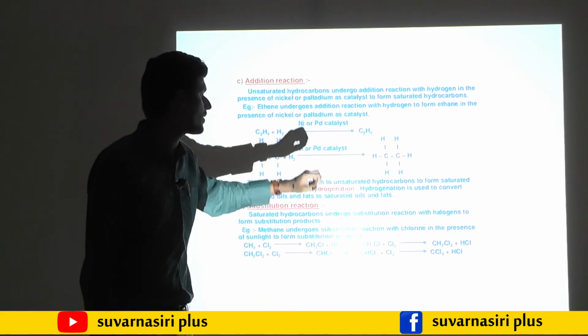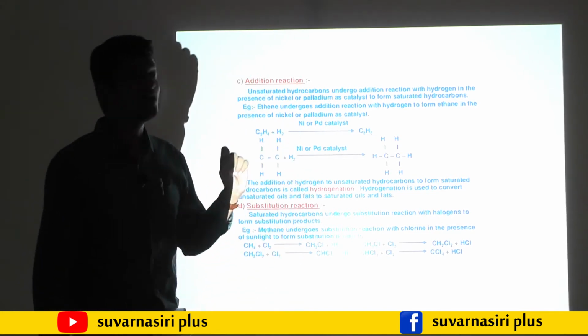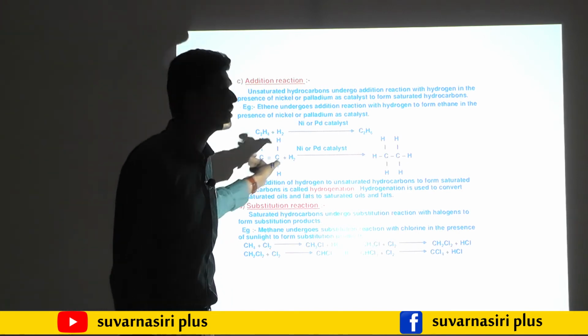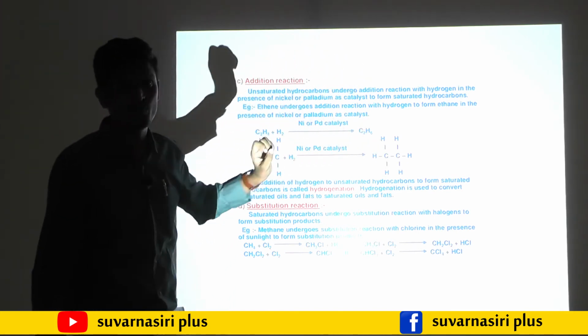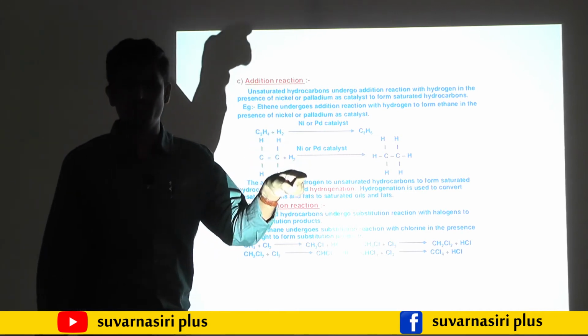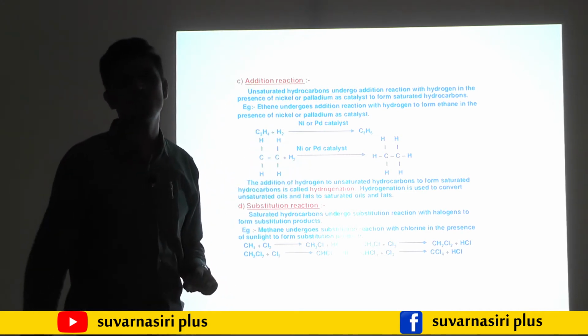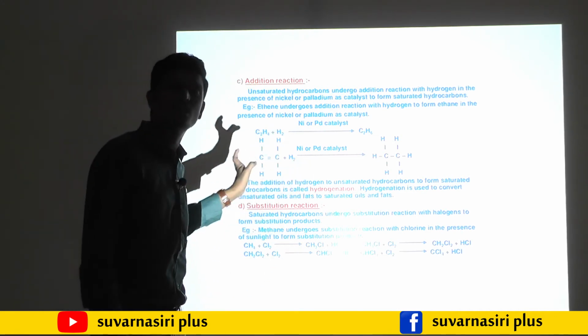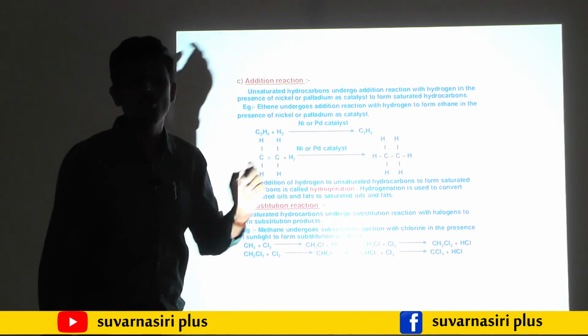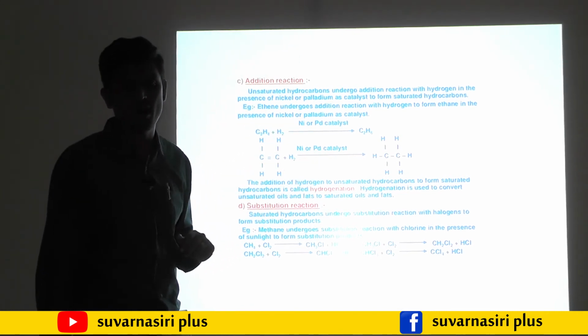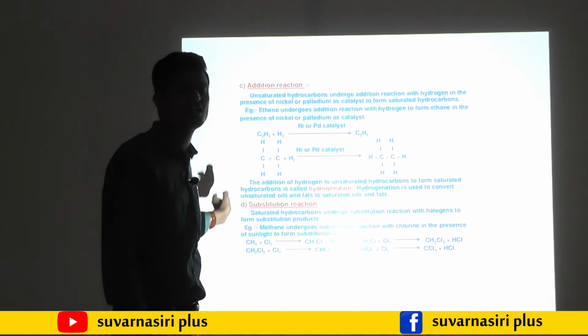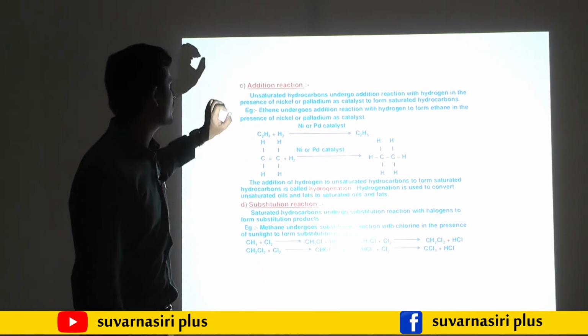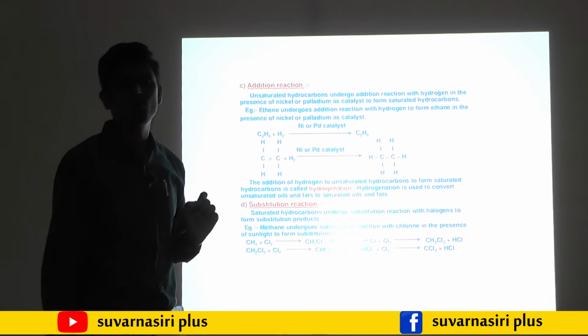If they react in the presence of nickel and palladium, then that ethyne is converted into what? Ethane. For ethene to ethane, only one hydrogen molecule, H2, is required. But ethyne to ethane, two H2 molecules are required. That is one of the third chemical properties of carbon.